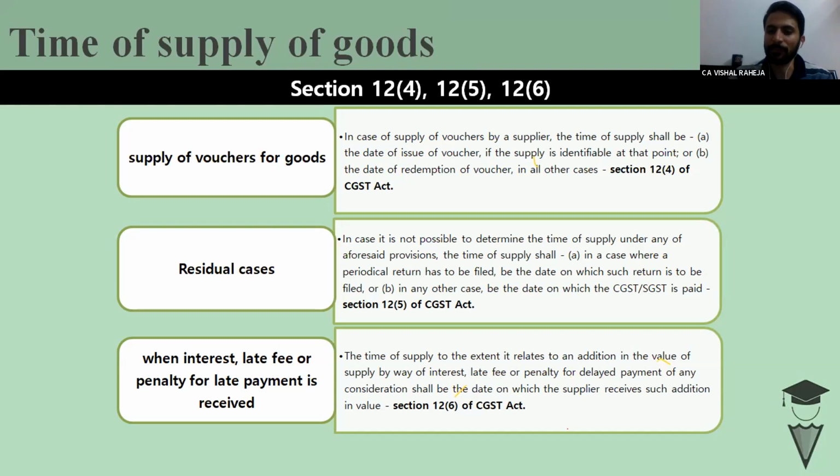It has been received on 5th of next month, that is 5th of February. In that situation, the law says on that 5,000 or 6,000 rupees which I have received in the form of interest or late fee on 5th of February, the time of supply for that portion of 6,000 shall be the date on which supplier receives, that is 5th of February.